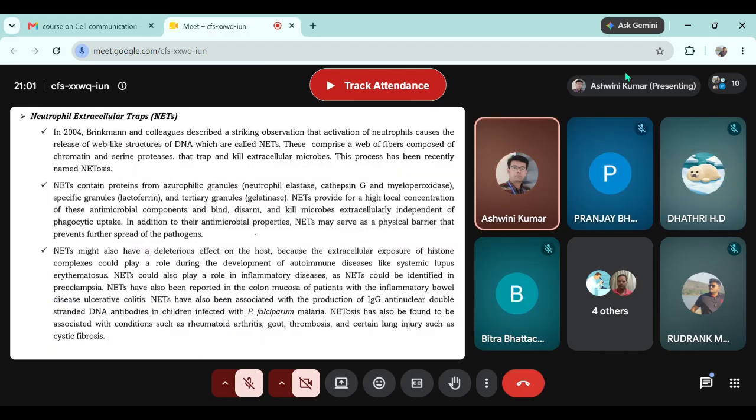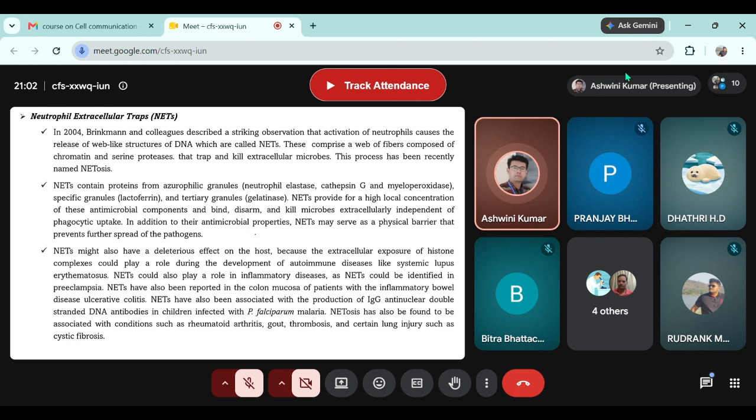The last mode of killing by neutrophil is neutrophil extracellular traps or nets. The process of release of net is called netosis. So in very simple language, what the neutrophil does is it releases the chromatin material and traps the pathogen which is present on the periphery of the neutrophil. Now this net or trap contains proteins from all the granules also. It's not just a physical trap that entraps the pathogen.